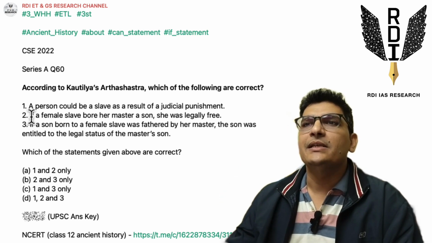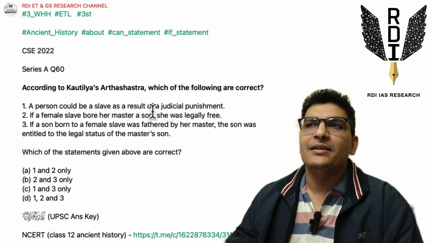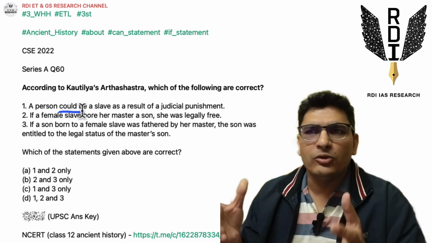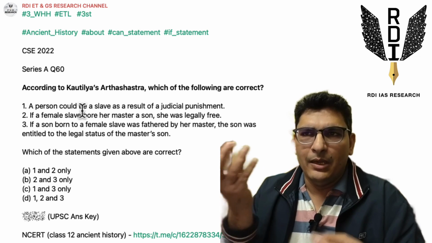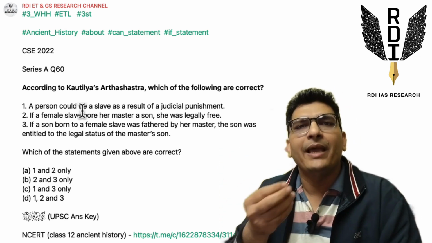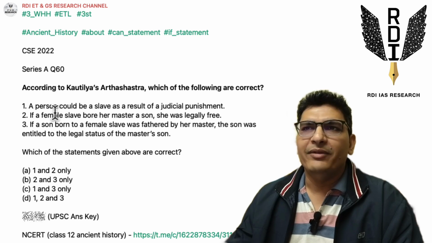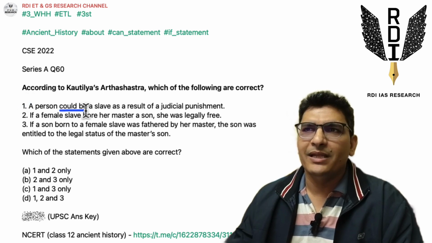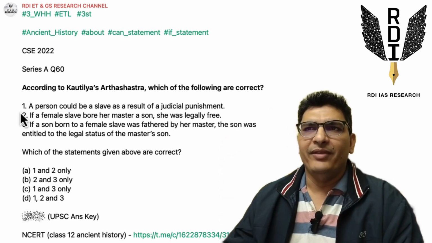So the first statement says, a person could be a slave as a result of a judicial punishment. So "could be", the tone is soft, it's wide, right? It's talking of possibility. A person can become a slave, that kind of tone, right? So we will not have any problem here. We'll feel that okay, this statement should be true because it is saying could be a slave, and slavery was prevalent in those times. So we'll feel that this is true.